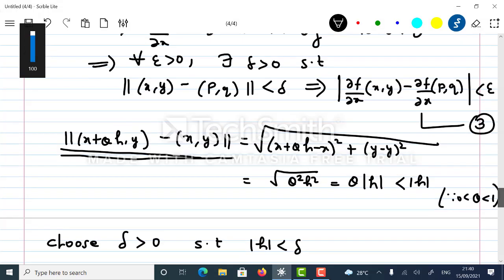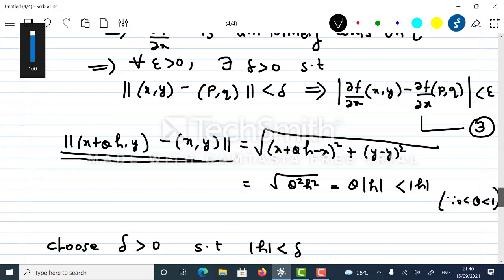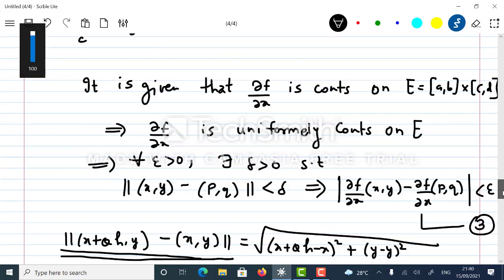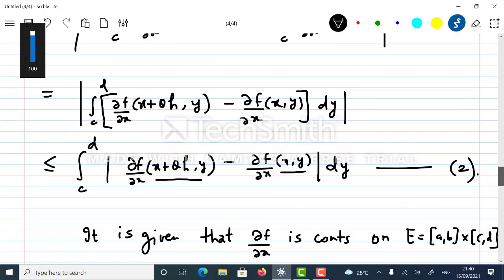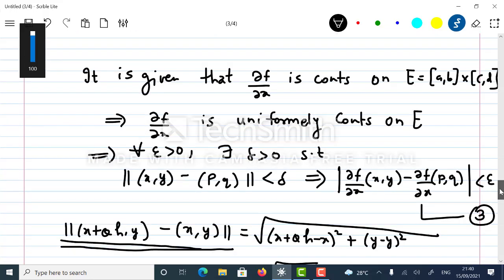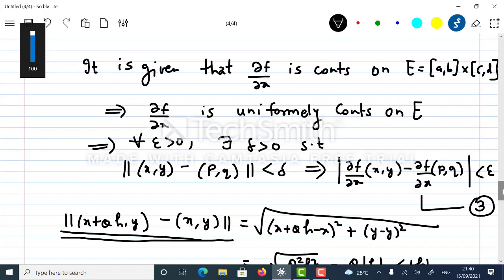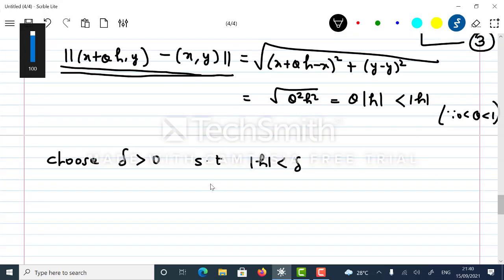If I use this, then I can apply 3 in 2, and this will definitely be less than epsilon. So from 2 and 3, what I got is as follows.